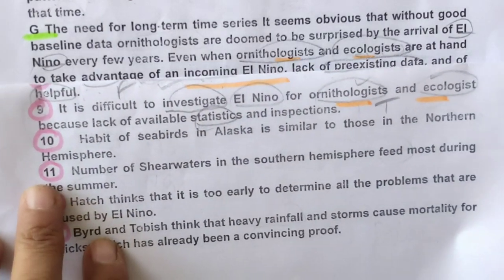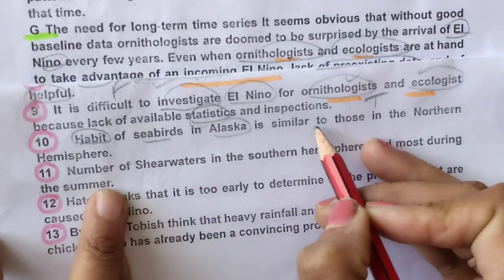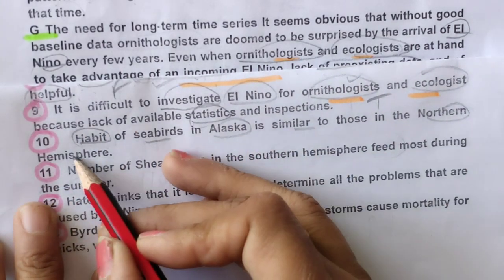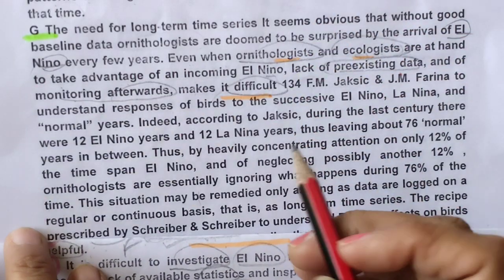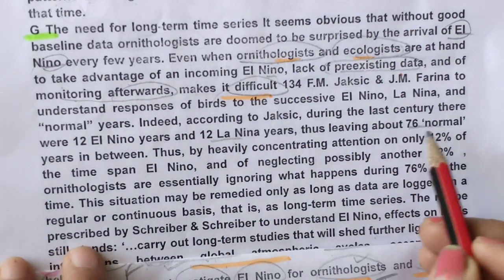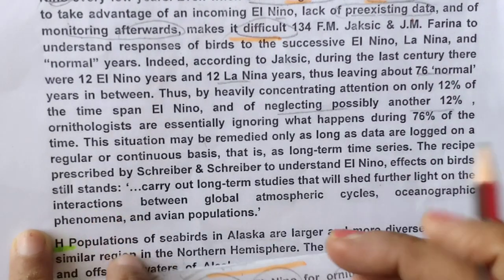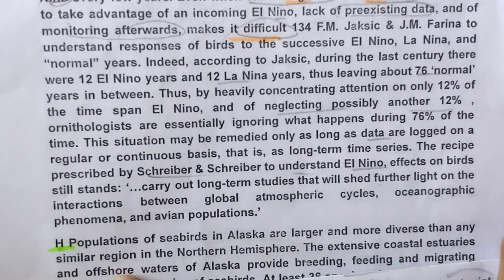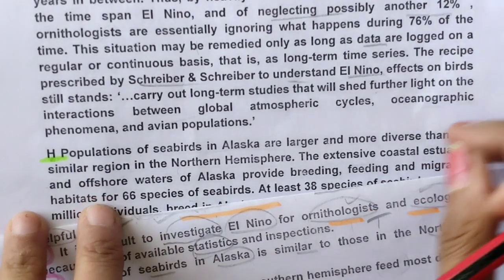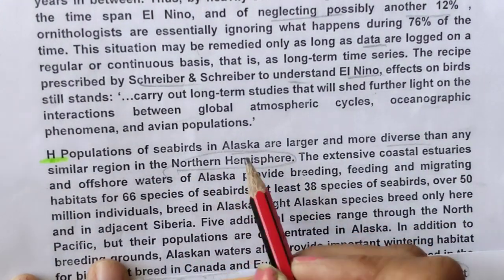Okay, next. Tenth, habit of seabirds in Alaska is similar to those in the northern hemisphere. So I will first try to find northern hemisphere. Northern can be easily visible, but nothing is there about El Nino data. So let's find in the next paragraph. H, Alaska diverse, northern hemisphere is there.